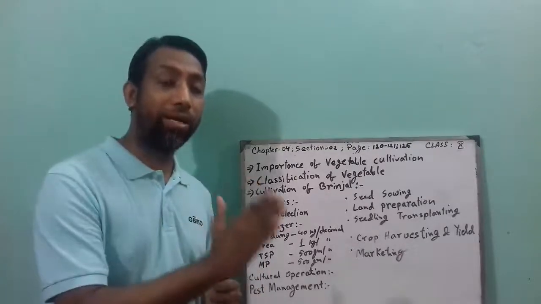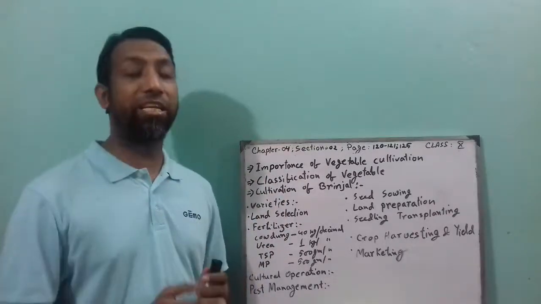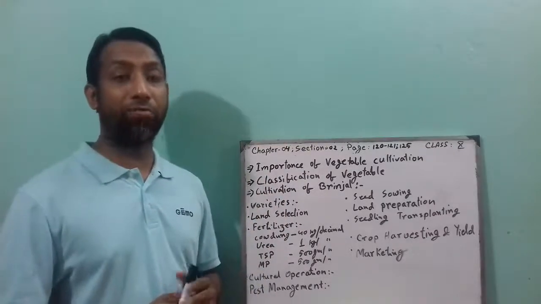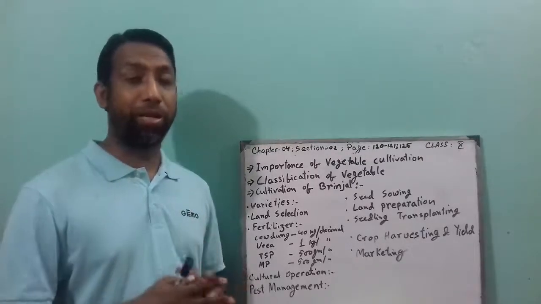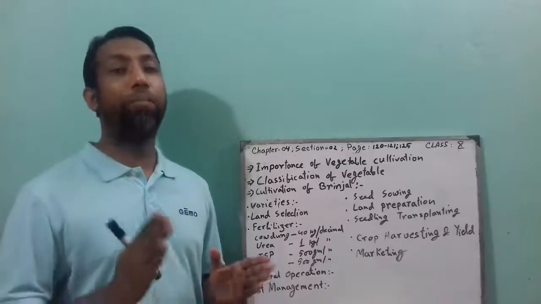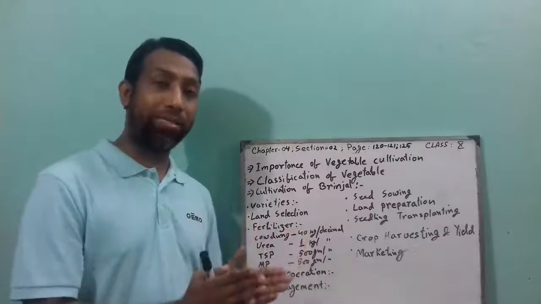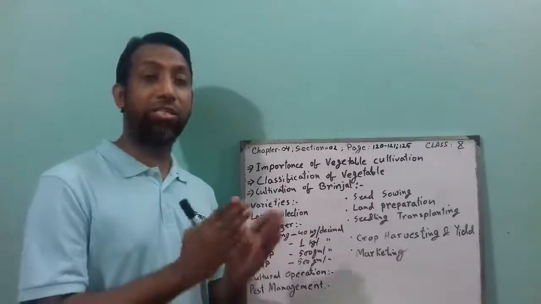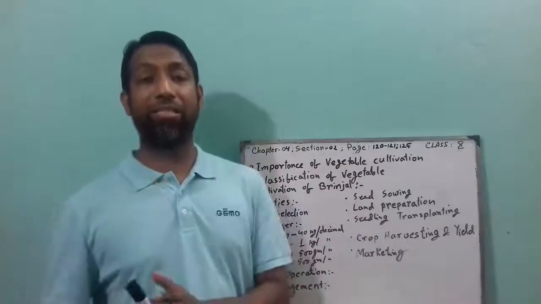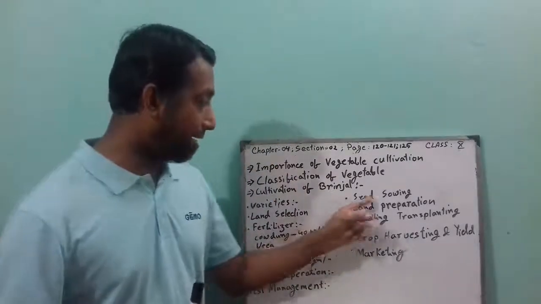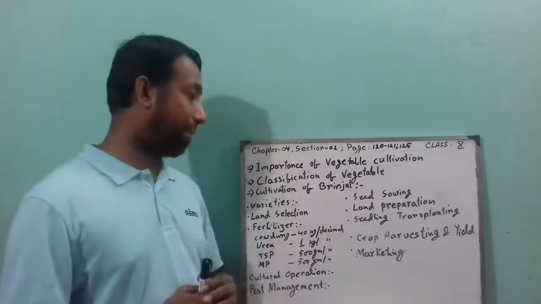After 10 to 15 days, you can transfer that seedling to another seed bed, and that seed bed is prepared by mixing compost, sandy soil and loamy soil equally. Then you prepare the next seed bed. So from the first seed bed, when the seedling age is 10 to 15 days, you have to bring that seedling to the next seed bed. This is the seed sowing and transplanting of the brinjal plant.